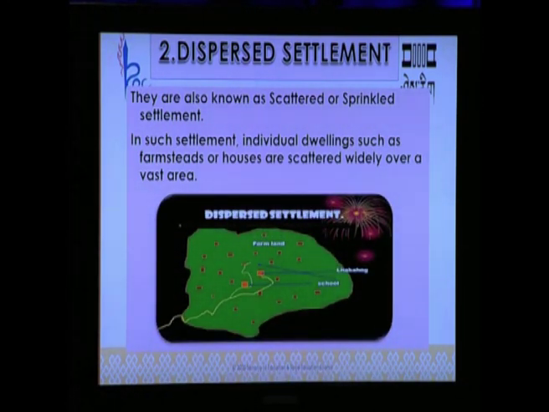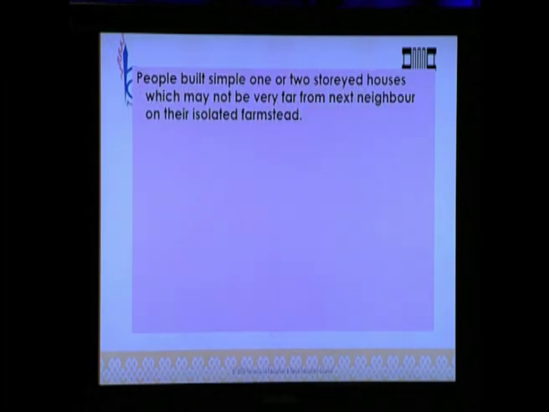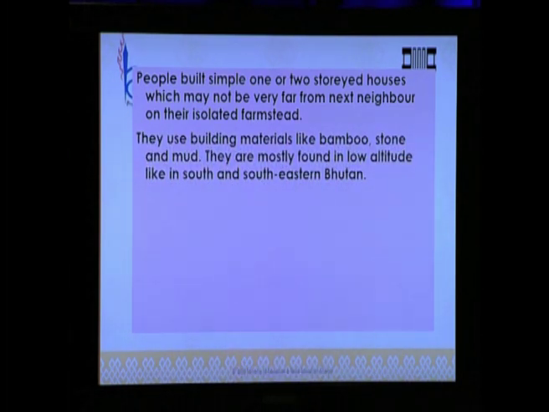So, look at the picture here. Here you can see that houses are built quite apart from each other, and each house has its own cultivated area. People build simple 1 or 2 storied houses which may not be very far from the next neighbor on their isolated farmstead. They use building materials like bamboo, stone and mud. They are mostly found in low altitudes, like in south and southeastern Bhutan.